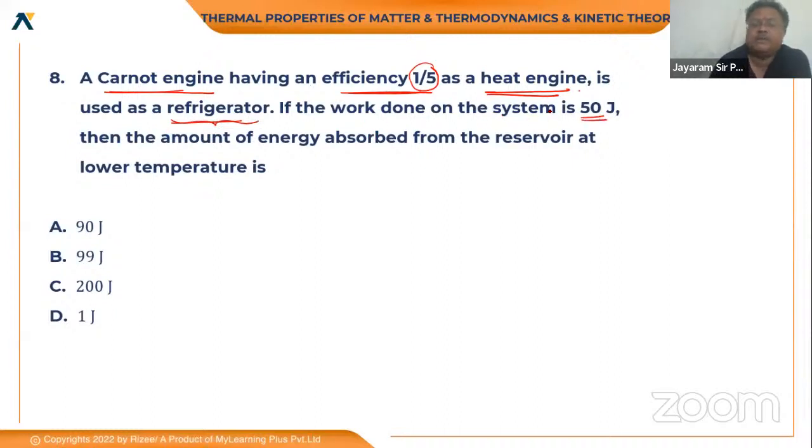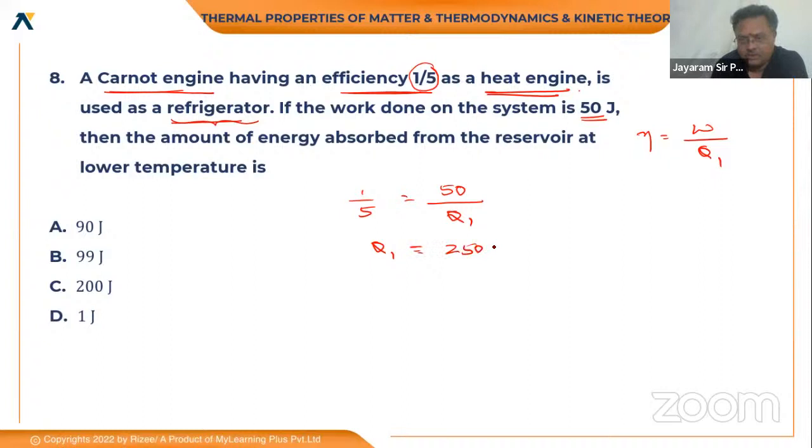Work done in the system is 500 joules. Then the amount of energy absorbed from the reservoir at lower temperature, ఎంత ఎనర్జీ పోయింది అని. సో efficiency of the heat engine ఎంత, 1/5. Or else efficiency of the heat engine is equal to work done by heat supplied అండి. So work done 50 joules by heat supplied is Q1. So Q1 is equal to ఎంతనన్నా ఇది అంటే, which is 250 joules.